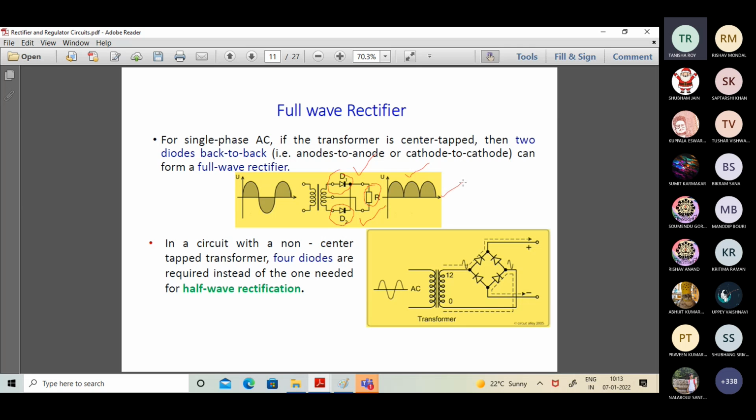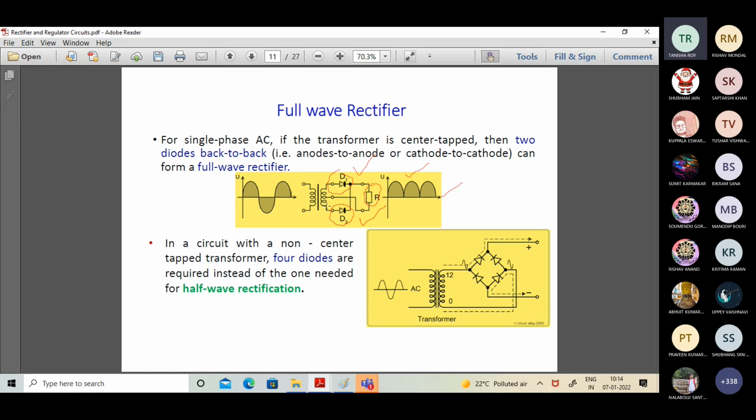Now, what will be the peak value of the waveform? Well, that depends. If you consider the value of VD, that is the diode voltage drop, to be equal to 0, then the peak value of the output waveform should be Vm, if we consider Vm to be the peak value of the input signal applicable in both the halves of the secondary side. If VD is existent practically, which is definitely there, in that case, the peak value is Vm minus Vd, the same as what we have understood earlier.